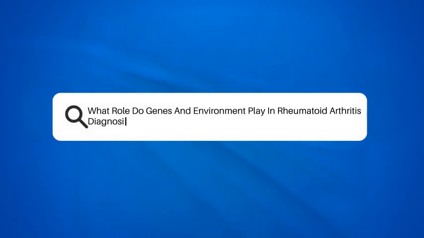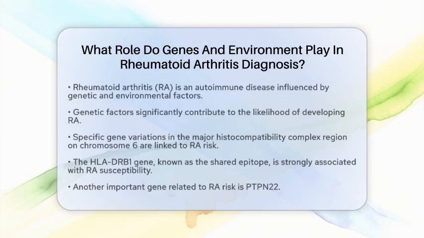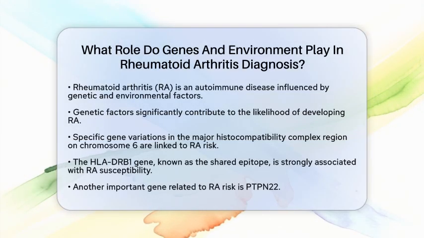What role do genes and environment play in rheumatoid arthritis diagnosis? Rheumatoid arthritis, or RA, is a complex autoimmune disease influenced by both genetic and environmental factors. Understanding how these elements interact can help us grasp the risk and timing of RA diagnosis. Genetic factors are significant in determining who may develop RA.